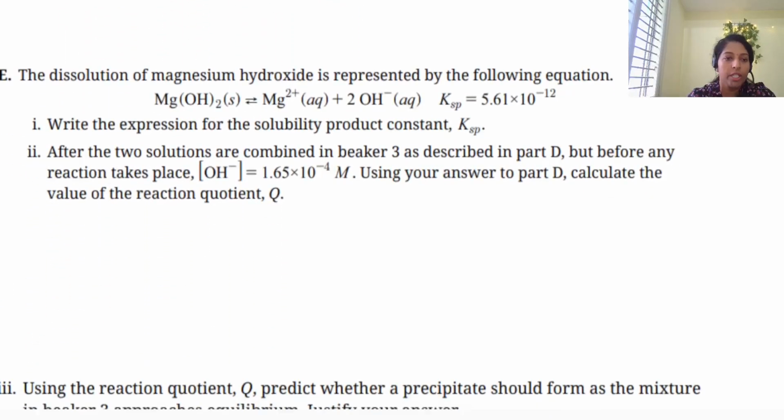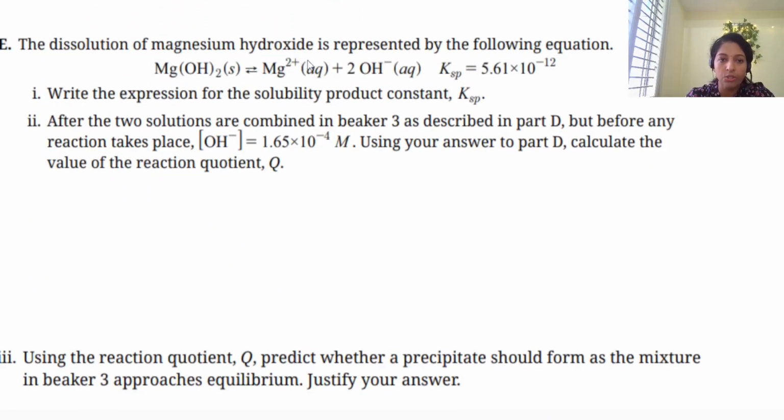Okay, that's all. Next one, the dissolution of magnesium hydroxide is given, and yes, they were given the Ksp value also. First, the expression of Ksp. You know, Ksp is just an equilibrium constant. Equilibrium constant, how do you represent it? Equilibrium constant means product concentration.